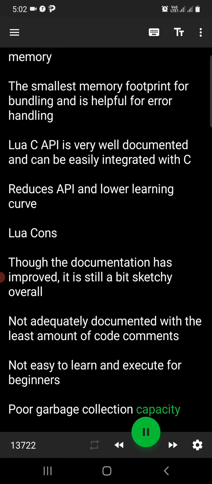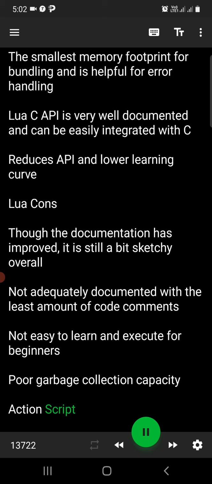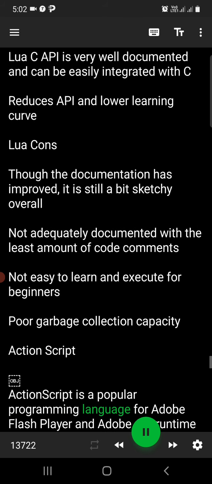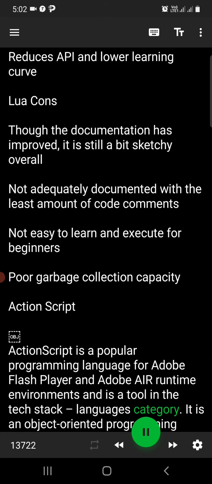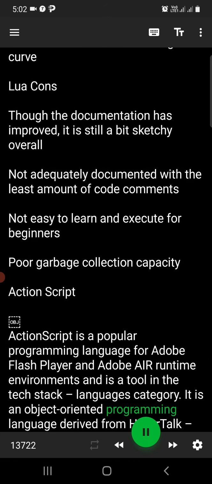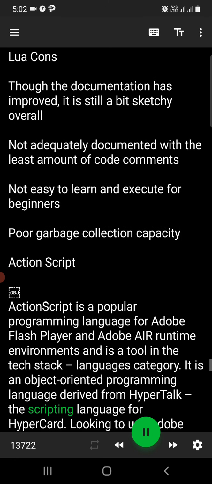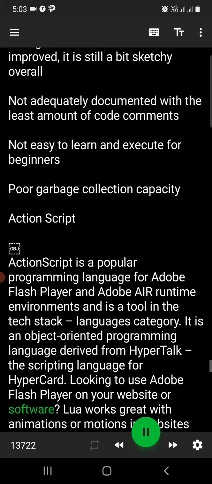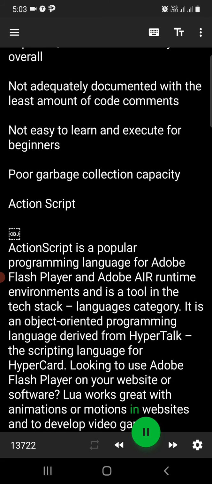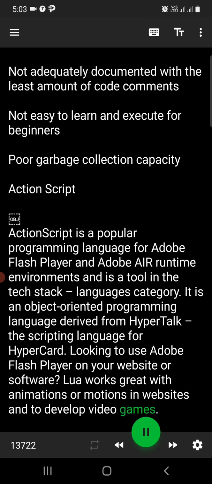Poor garbage collection capacity. ActionScript. ActionScript is a popular programming language for Adobe Flash Player and Adobe Runtime environments and is a tool in the tech stack languages category. It is an object-oriented programming language derived from HyperTalk, the scripting language for HyperCard. Looking to use Adobe Flash Player on your website or software? Lua works great with animations or motions in websites and to develop video games.